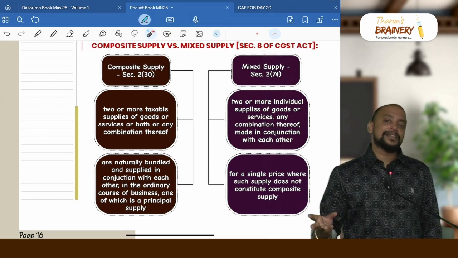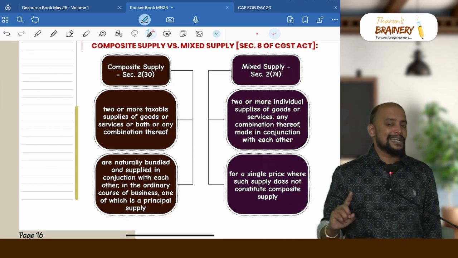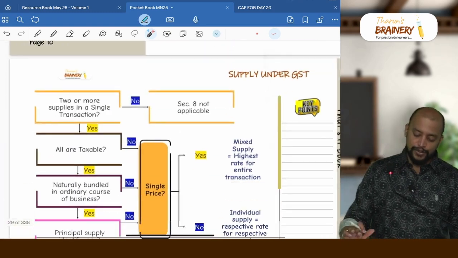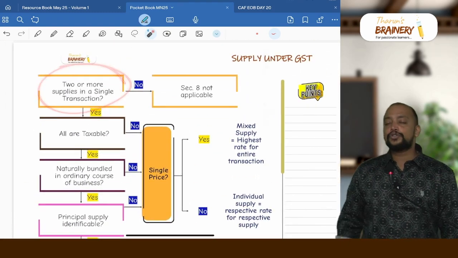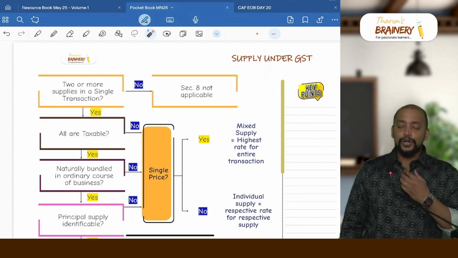And all the composite supply elements, if it is not present, then it will come under mixed supply. But for mixed supply, only one condition, that is it should be for a single price. But in both the cases, there should be 2 or more supplies. So first we need to check whether there are 2 or more supplies in a single transaction. If it is no, section 8 is not applicable. Yes, 2 or more supplies are there.